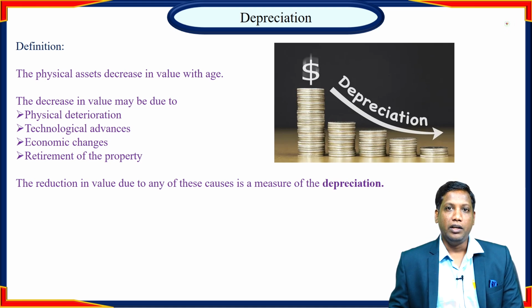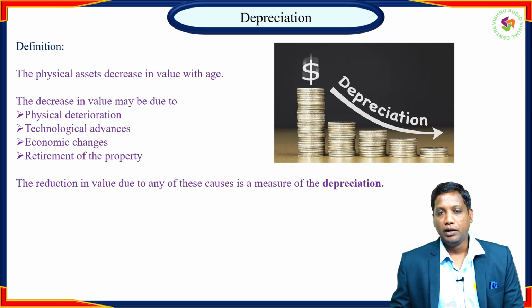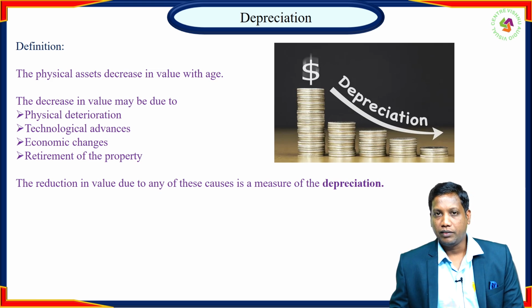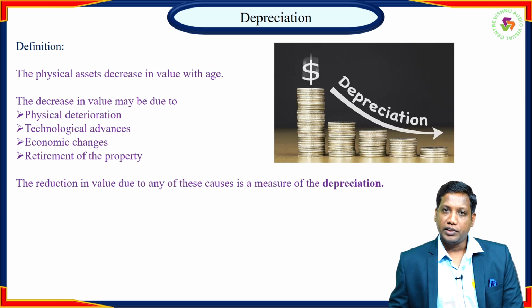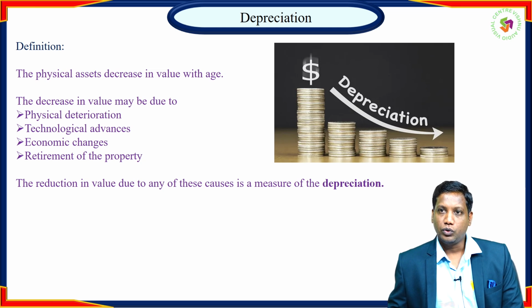For example, if you purchase a car costing about 10 lakhs today, and after using the car for 1 year you sell it, you might get 7 lakhs. The reduction of the value, from 10 lakhs to 7 lakhs, the lost amount of 3 lakhs, is generally referred to as the depreciation amount.